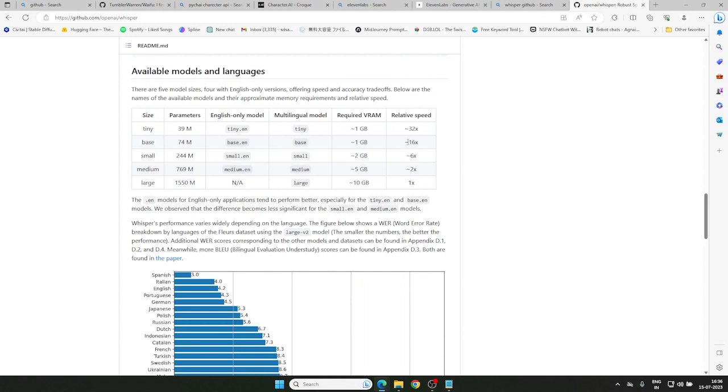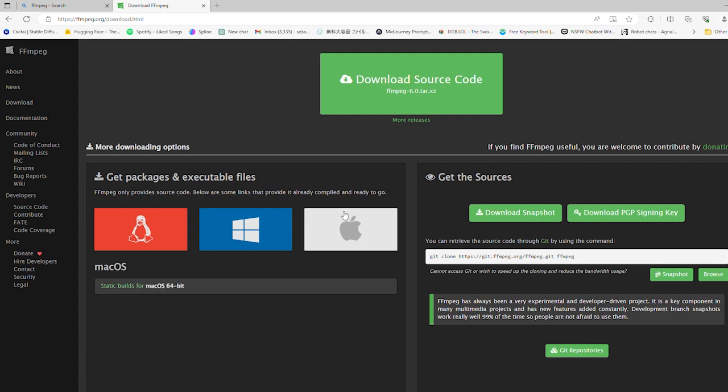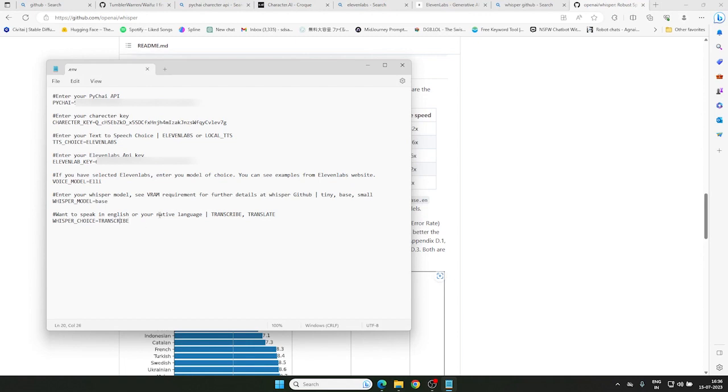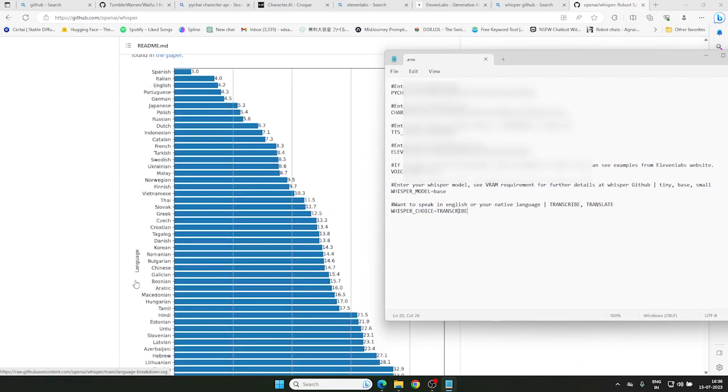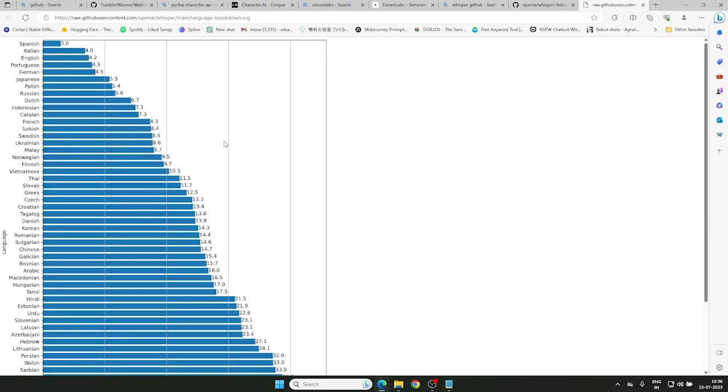It requires just 1 VRAM. Remember, the smaller the model size, the faster the transcription speed, but it will be more inaccurate also. Make sure to also download FFmpeg to run Whisper locally. I have written base, and there is also the translate option. You can use that to speak in any of the given languages, which will automatically translate to English. But I will be speaking in English, so I have given the option transcribe. Remember, when you are translating, these are the only languages they support.